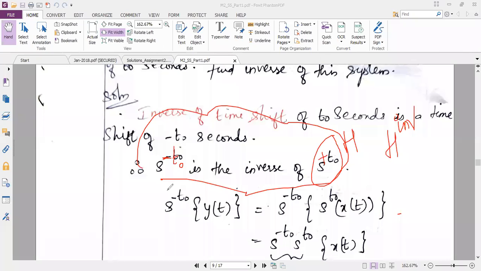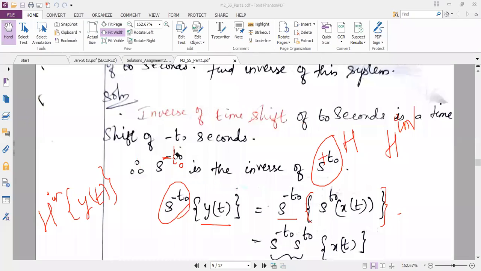Now, in order to get back my input x of t, what should I do? In the earlier definition, I took H inverse applied to the output y of t, and through the derivation I got x of t back. The same thing I'm doing here. In place of H inverse, I have S power minus t naught. So S power minus t naught applied to y of t, and in place of y of t, can I write S power t naught of x of t? Is it correct? Can anybody tell me? As per the question, can I write y of t as S power t naught of x of t?